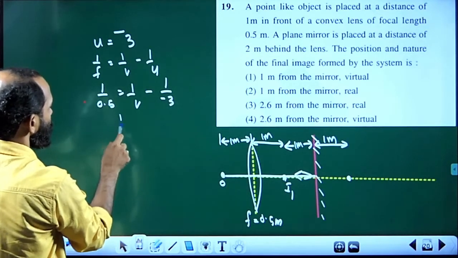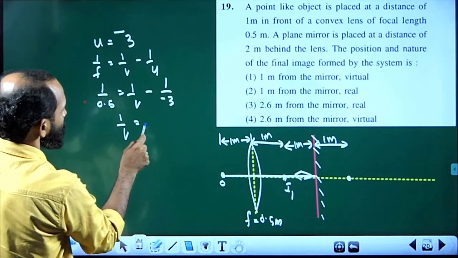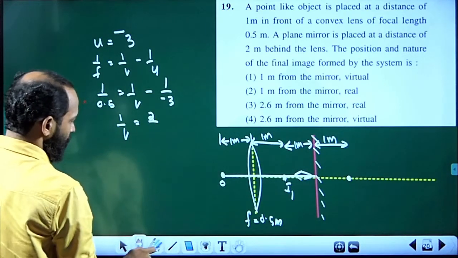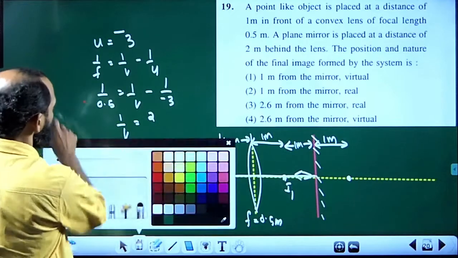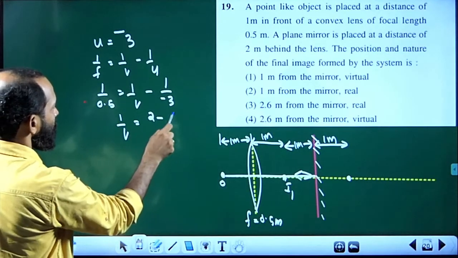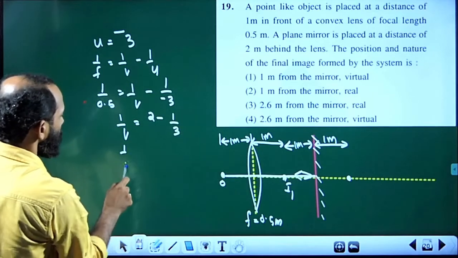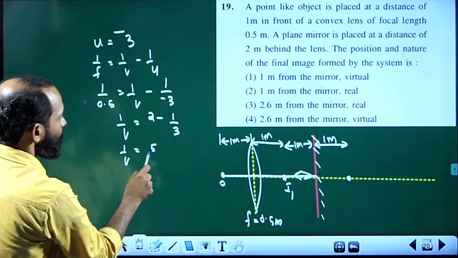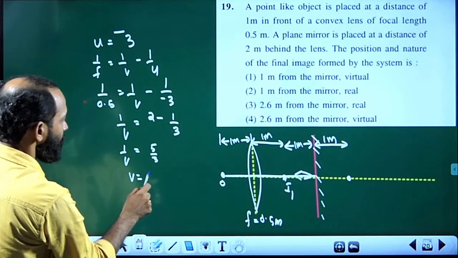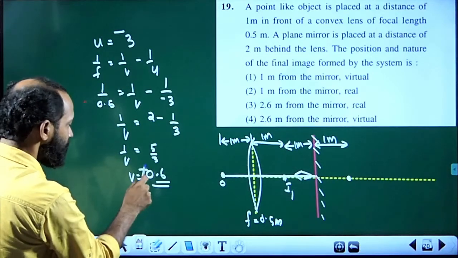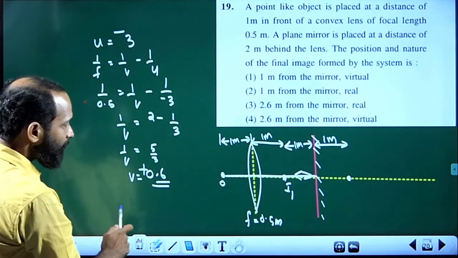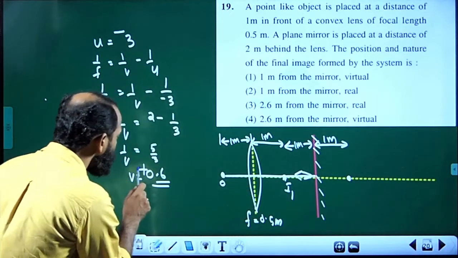So, that you get 1 by v is equal to 1 by 0.5, maybe 2. 1 by 0.5 is 2, and this becomes minus 1 by 3. So, 1 by v is equal to 5 by 3, that is v is equal to 3 by 5, that is 0.6, and with plus sign, that the final image is formed at 0.6 meter from the lens, and that is positive.